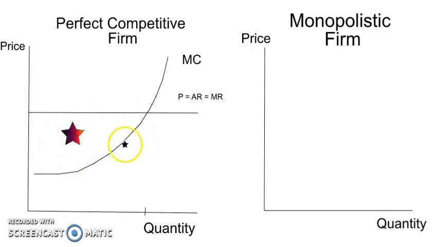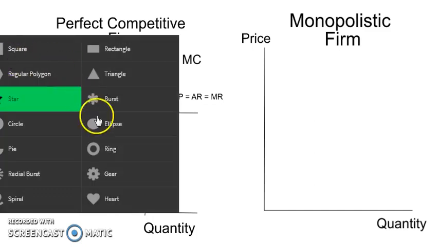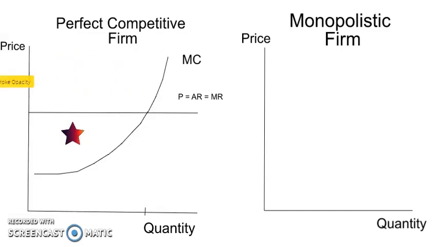So this area here, if we now continue to produce more than this quantity here, the cost per unit will be more expensive than the price that we receive. So the cost for this unit here will be higher than the income. For that reason, we are now losing money. Okay, so we are losing money. So this area here, we are starting to lose money.